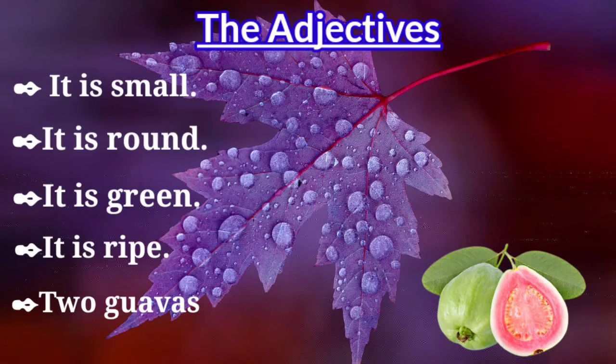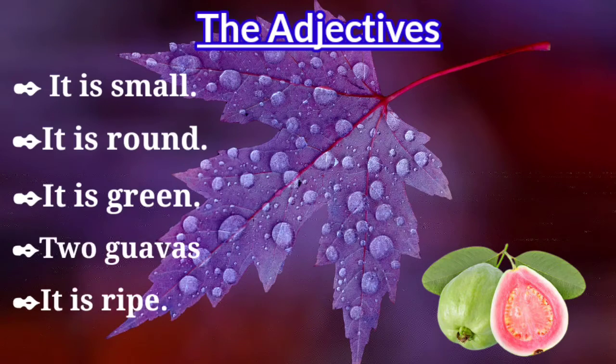Okay. Now find out the adjectives. In the first sentence, you got the size of the guava. That is small. Then in the second, you got the shape. That is round. In the third, you got the color.